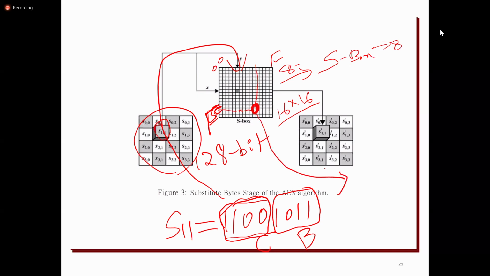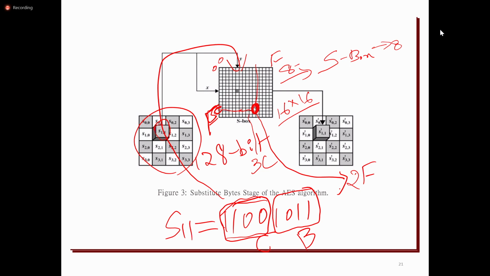Values in the S box are simply hexadecimal values, like 2F or 3C, so 8-bit information is in each cell.